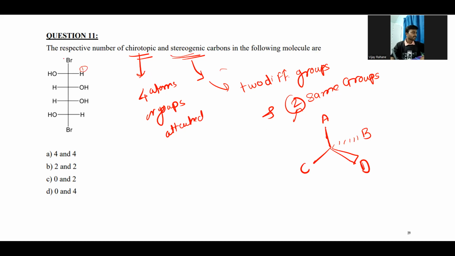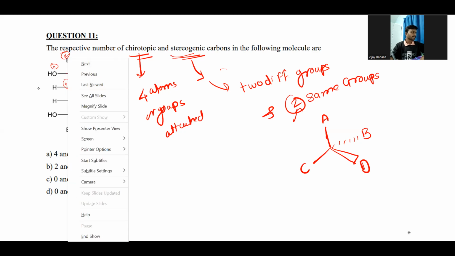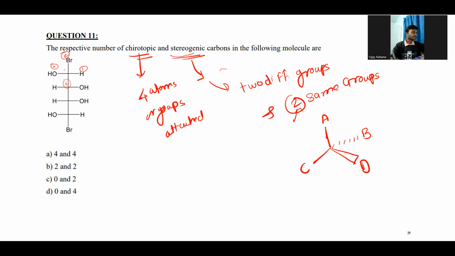One is the hydrogen, second is the bromine, and also the OH. These 4 groups are attached, and if you see this long chain, this fourth one is also different. So obviously, this carbon atom is a chiral carbon atom, right? Let's say I will label it as C1. So this C1 is the chirotopic carbon atom, right?